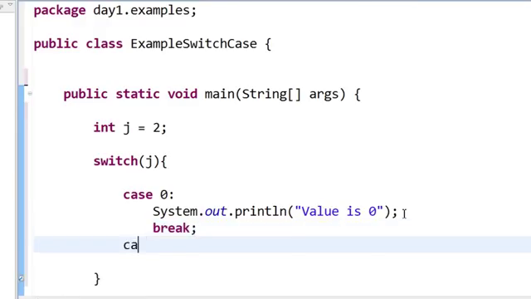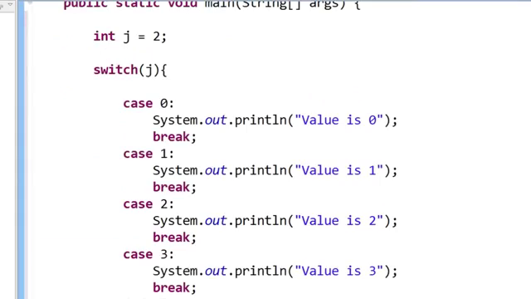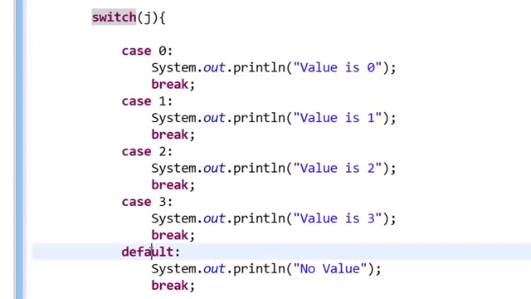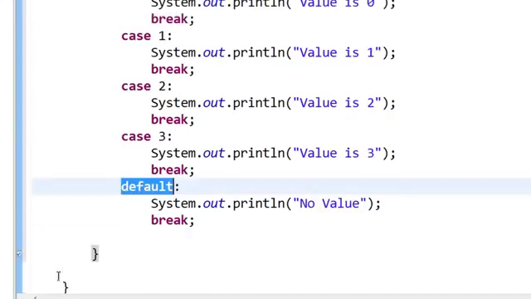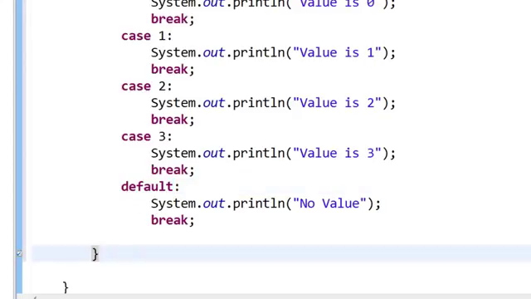Create another case. So here you can see that I have created various cases. I have an int j equal to 2, and then I have a switch j, and then case 0 which will print out value is 0 and then there is a break, case 1 value is 1 and so on. And then at the end I have something called default, and it prints out no value and then break. And then I close the curly braces over here. This curly braces I close it here. Now let us save and run this.